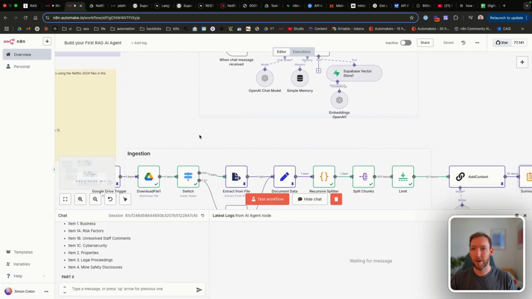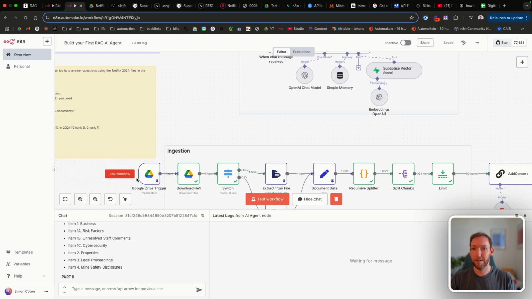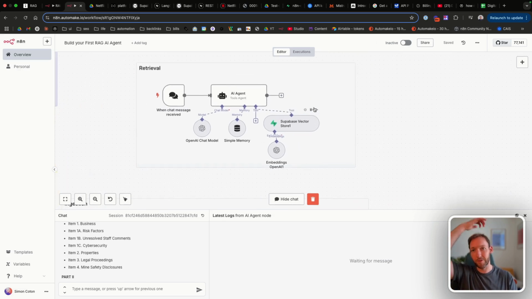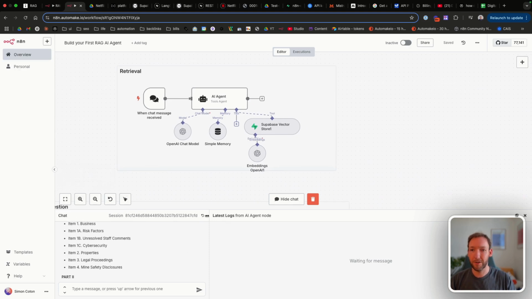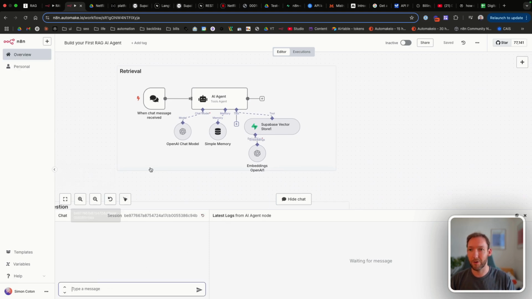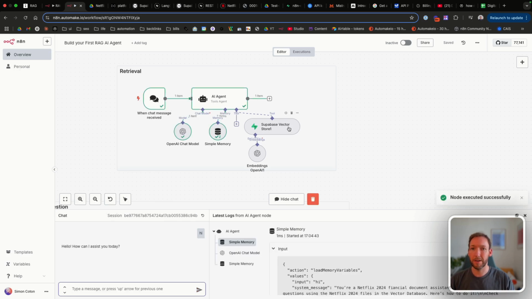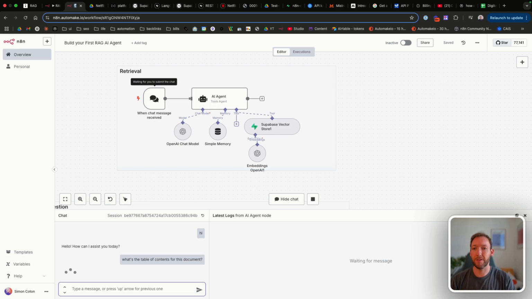So let's go up, let's remove or deactivate our trigger here. And all we need to do, because we use the same table, is actually just refresh the chat here. So it's got no history. We'll make sure it's working. Great, it is working. It's connected to the table. And let's ask, what's the table of contents for this document?